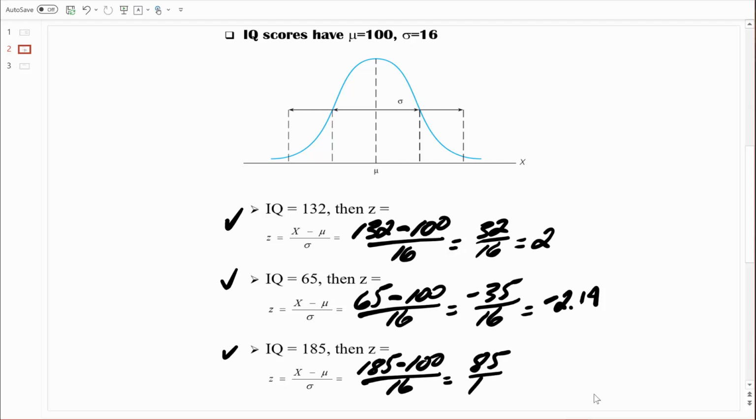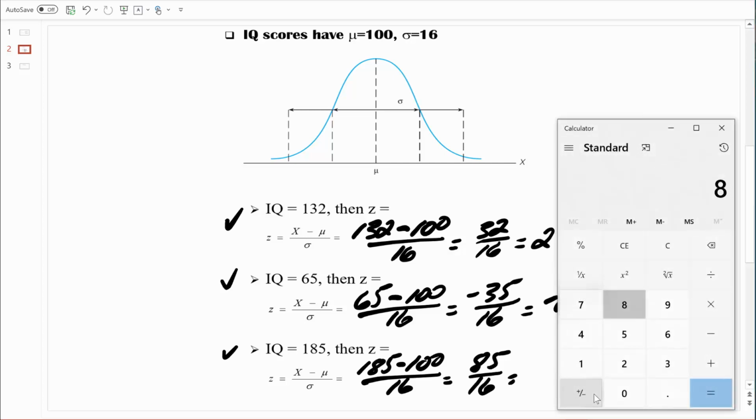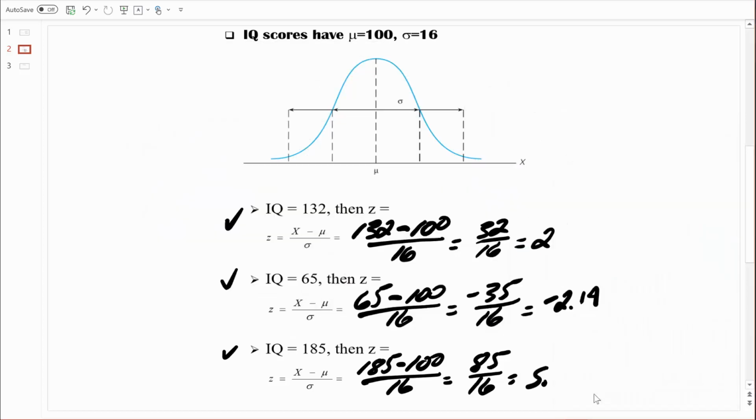In our denominator, we have 16. Let's just crunch that out. 85 divided by 16 gives us a z-score of 5.31. Anytime we compute something, we want to make sure we can interpret it. So let's interpret it. An IQ score of 185 is 5.31 standard deviations above the mean.